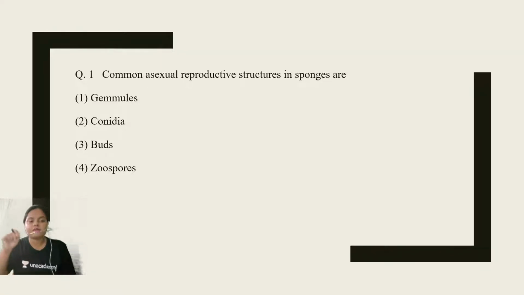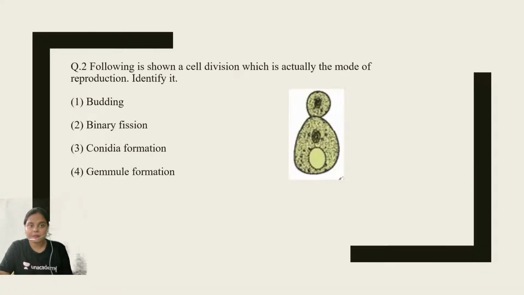Remember, you have to mention the question number, then the right answer. Okay, so this is a really easy one. This is directly from your NCERT. Remember the image which is shown in the NCERT? The right answer is gemmules, right? Now, moving ahead, these are the internal buds in the sponges.